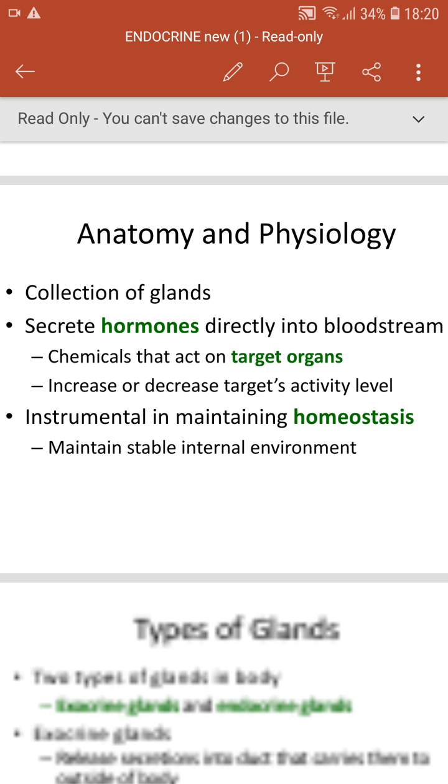And they increase or decrease the target level activity. They only accelerate or decelerate the activity, but the hormones will never initiate the activity. That's why we call them molecular triggers, and they are instrumental in maintaining homeostasis. Homeo means same, to maintain the same levels in the body. For example, we have the vitals like body temperature, heart rate, and blood pressure.